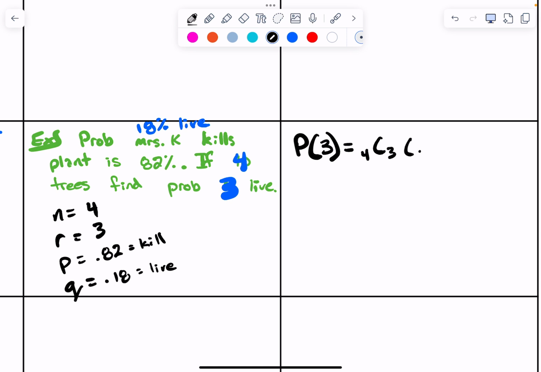P, which is 0.82, and Q, which is 0.18. Now the exponent on the 0.82 is going to be, is it 1 or 3? It's going to be 1. I'm right. It's 1. You just told us yesterday.